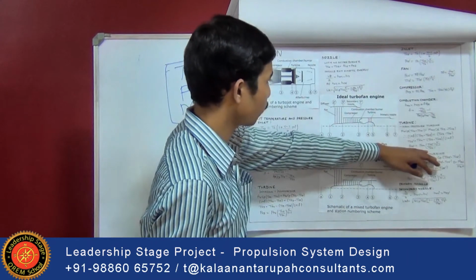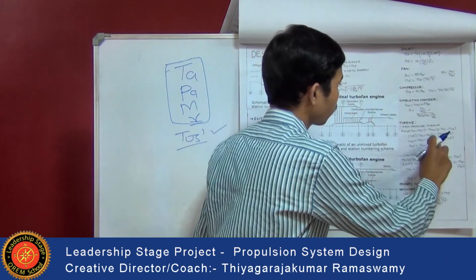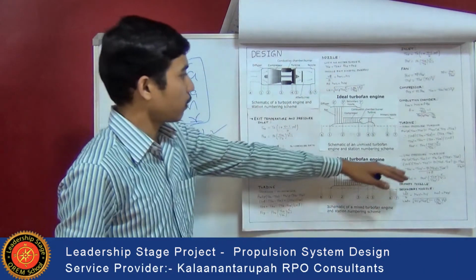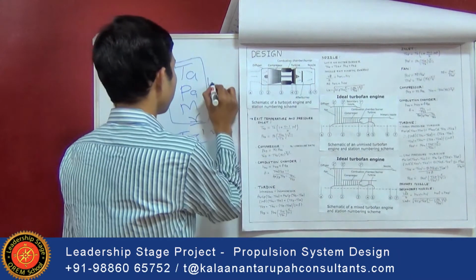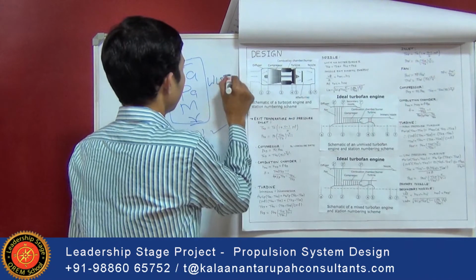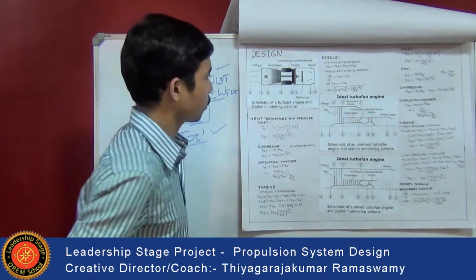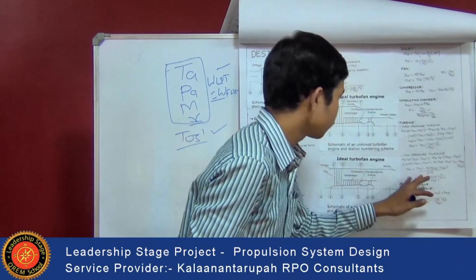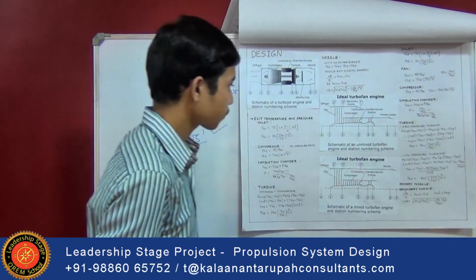That is P05 dash is equal to P04 of (T05 dash divided by T04) to the power of gamma divided by gamma minus 1. Coming to the low pressure turbine, which is used to drive the fan, work done by the low pressure turbine is nothing but work done by the fan. So equating these two equations, we can obtain T05 and P05. First T05 is obtained, after that P05 is calculated.